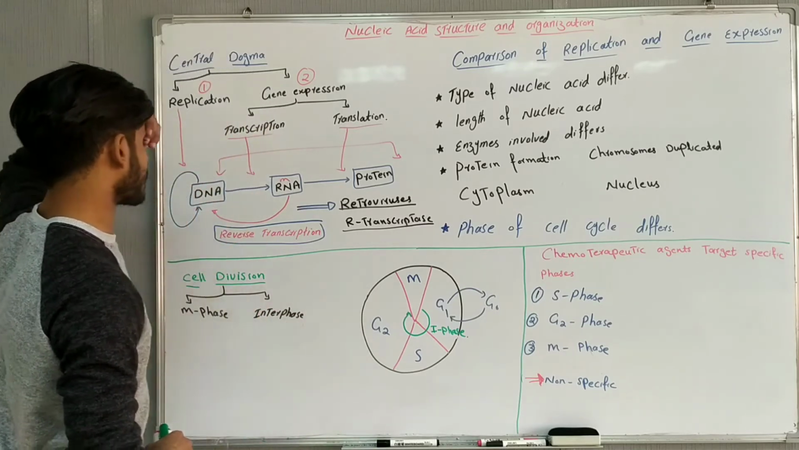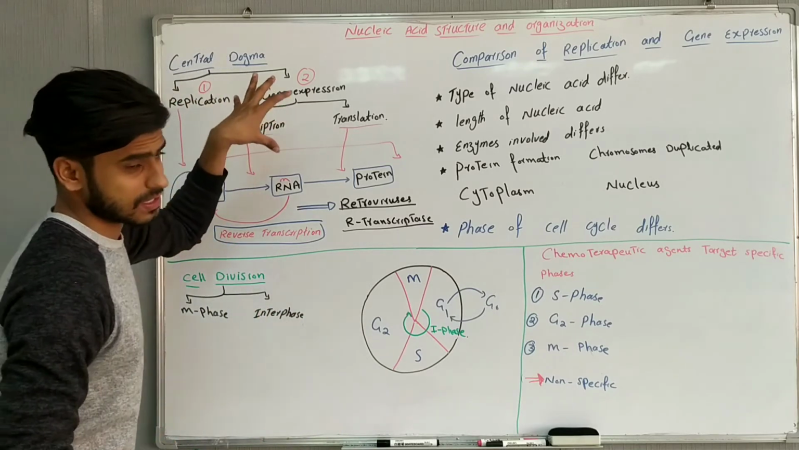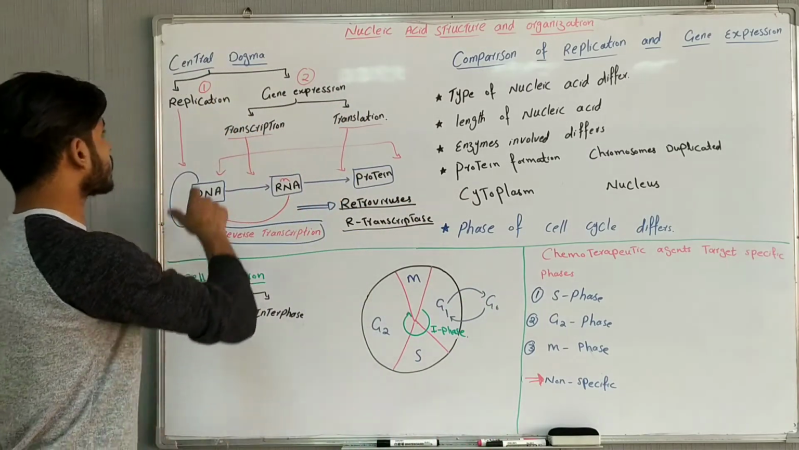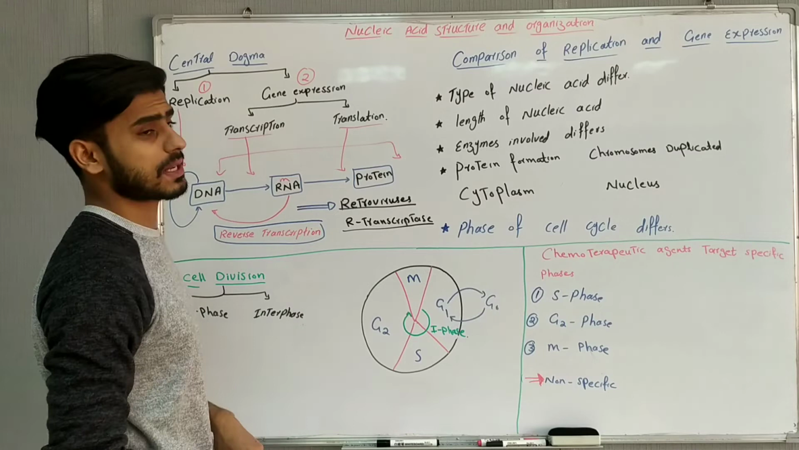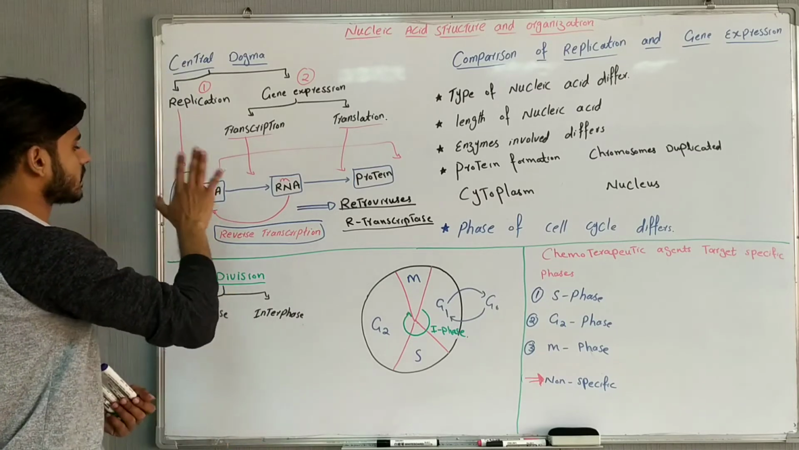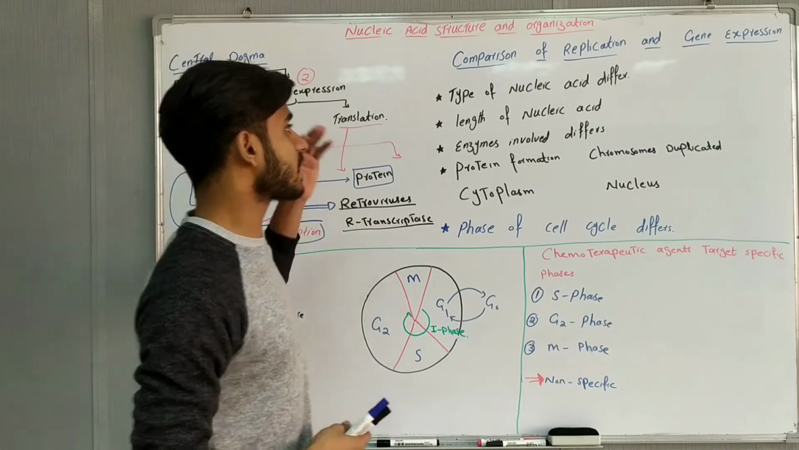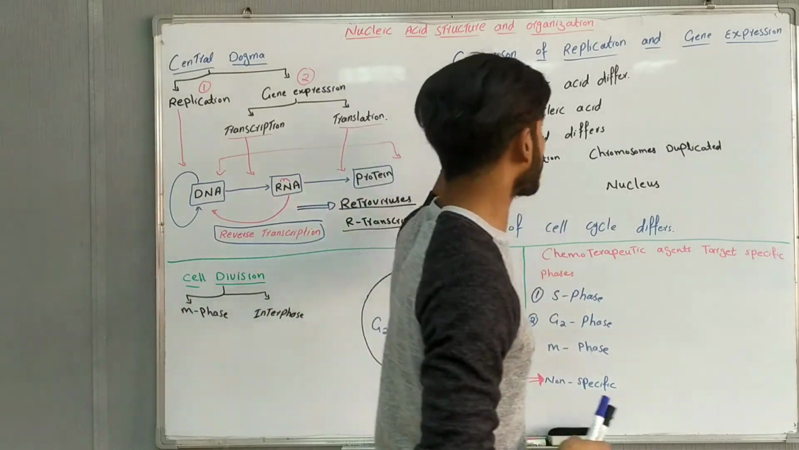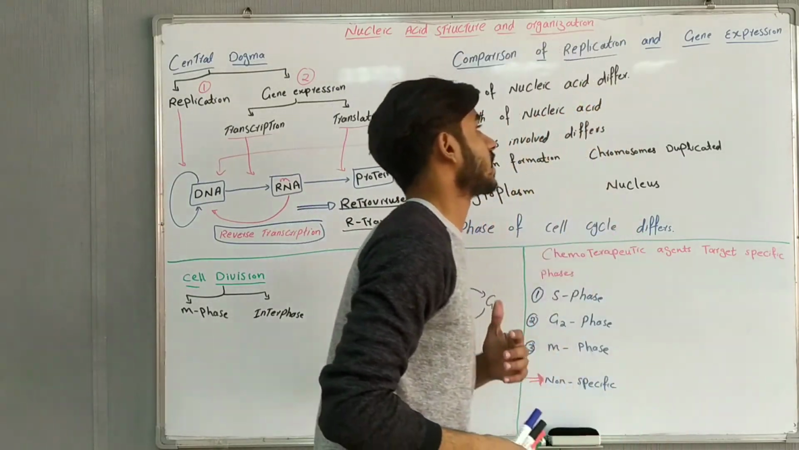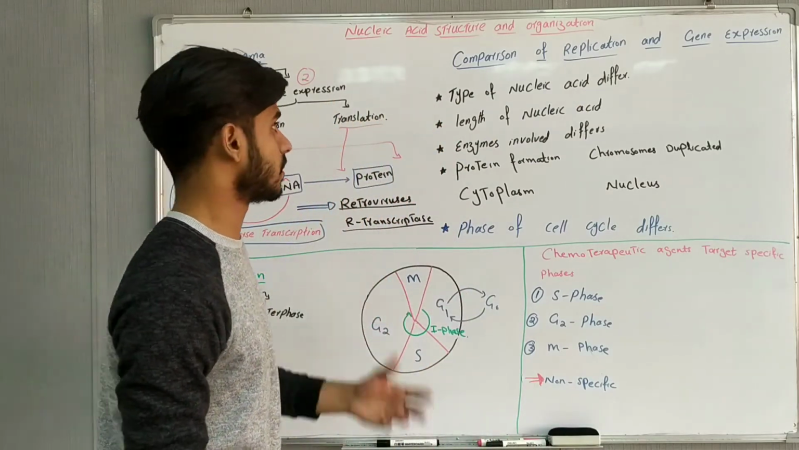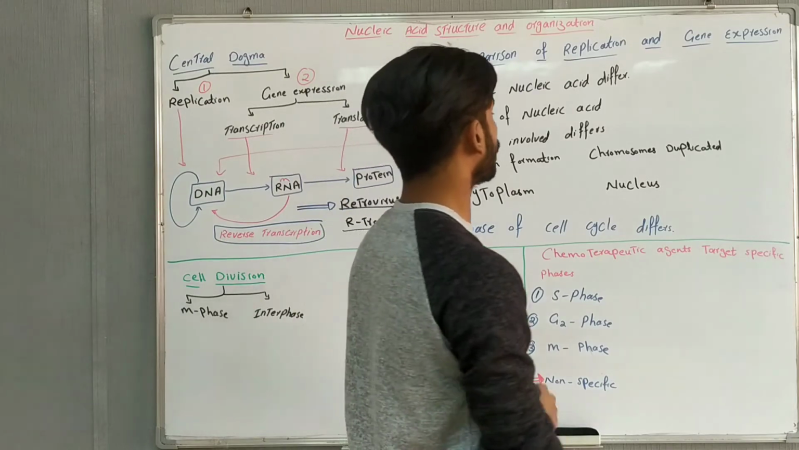So that was the central dogma. Now we are coming here. We have used two terms: first is replication and second is gene expression. We saw their definitions, but what is the basic difference between these two terms? What is replication and what is gene expression? The first one is the types of nucleic acid difference.